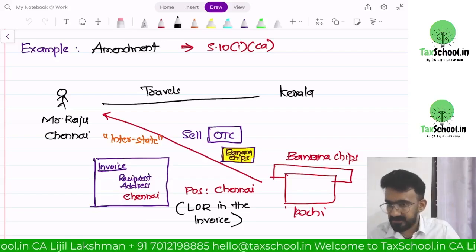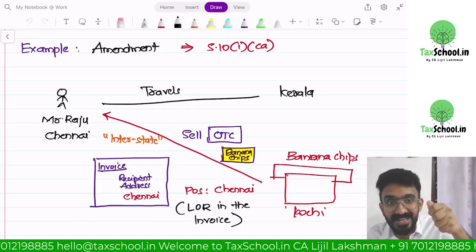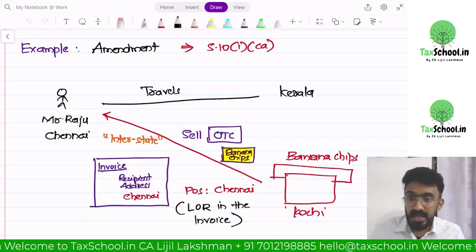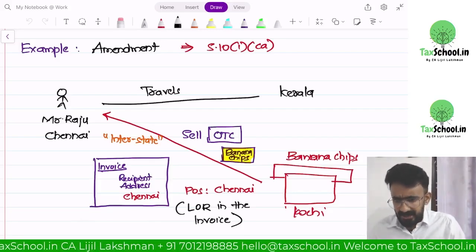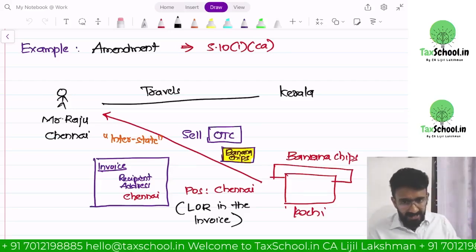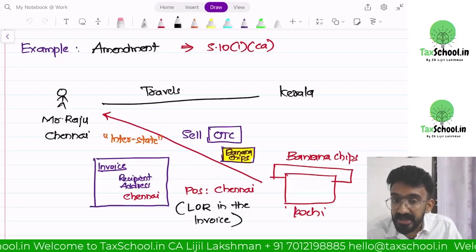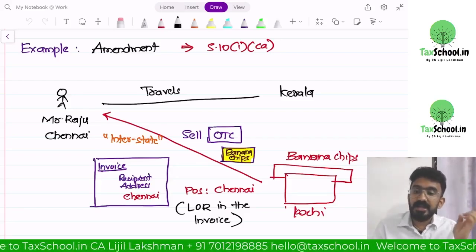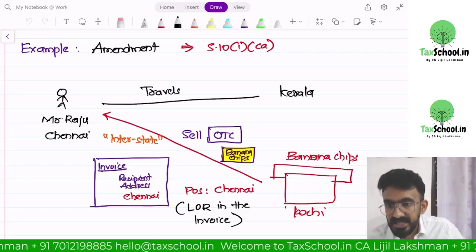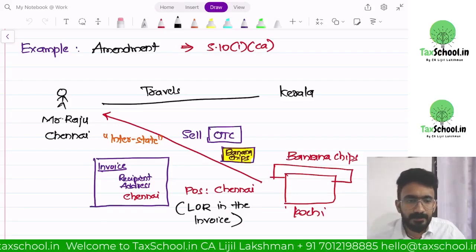If you give this, then whatever address that you gave in the invoice, not the delivery place, the address you gave in the invoice will become the place of supply. So the one in Chennai has come to Cochin, purchased banana chips, gave the address of Chennai with the pin. The place of supply would be Chennai and it will become an interstate supply, and the 50% revenue goes to the Tamil Nadu government. This kind of benefit. What if no address is given? Location of supplier itself would become the place of supply.